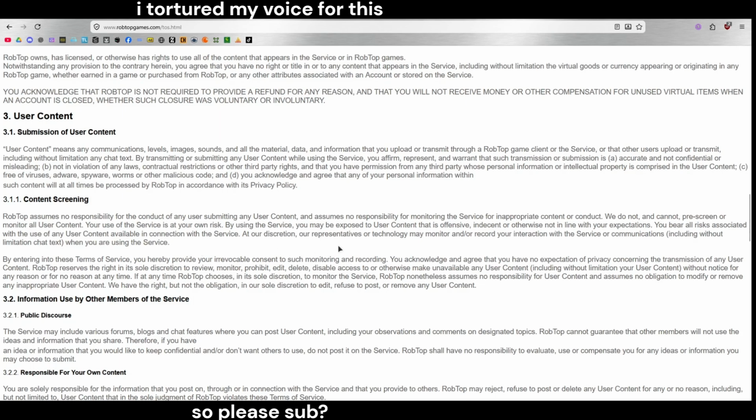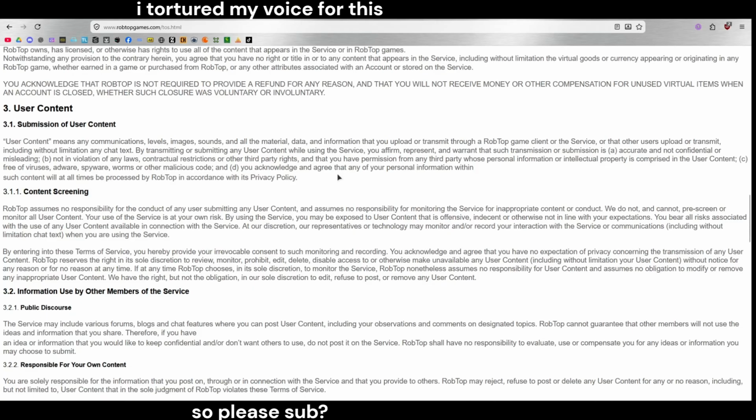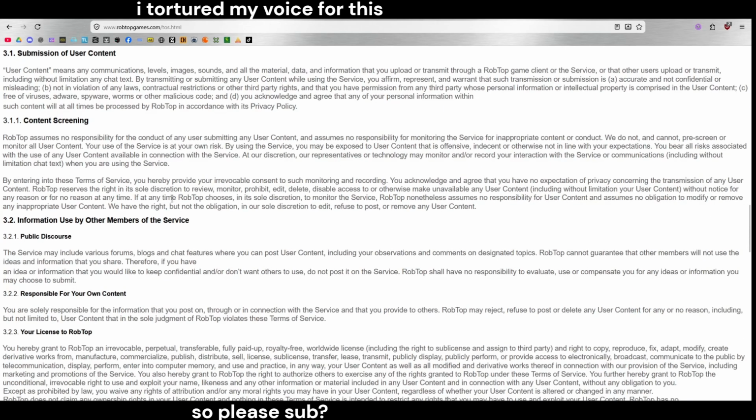At our discretion, our representatives or technology may monitor and/or record your interaction with the service and communications, including without limitation chat text, when you are using the service. By entering into these terms of service, you hereby provide your irrevocable consent to such monitoring and recording. You acknowledge and agree that you have no expectation of privacy concerning the transmission of any user content.